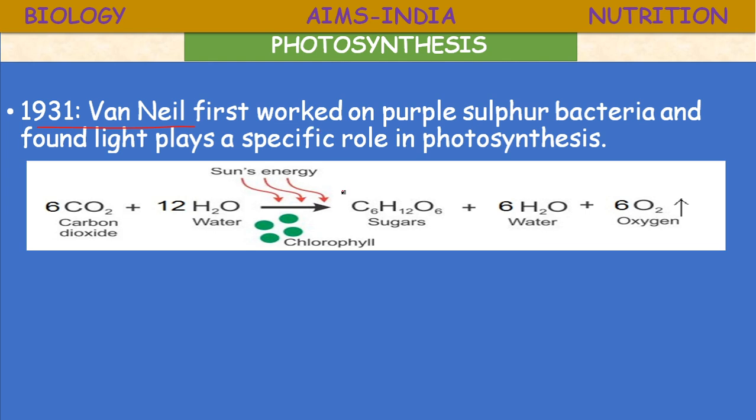His experiments gave strength to this equation: 6CO2 carbon dioxide and water, in the presence of light and chlorophyll, produce sugar C6H12O6, and a small amount of metabolic water is released, and oxygen is also produced during this reaction, photosynthesis.